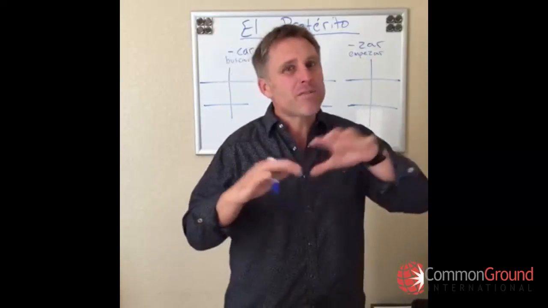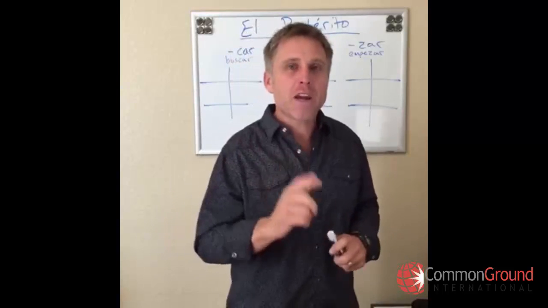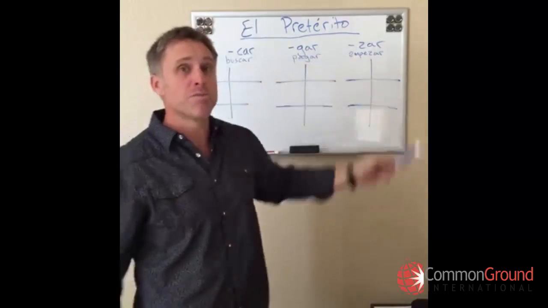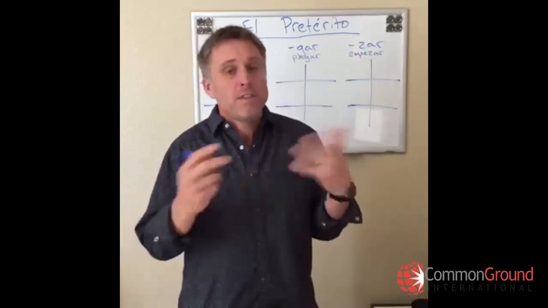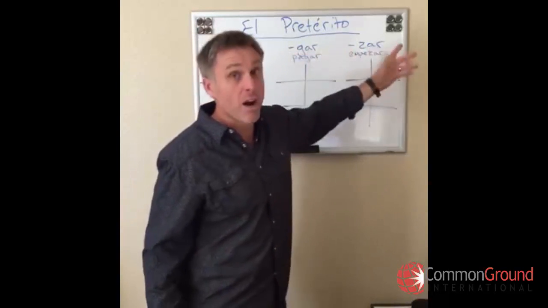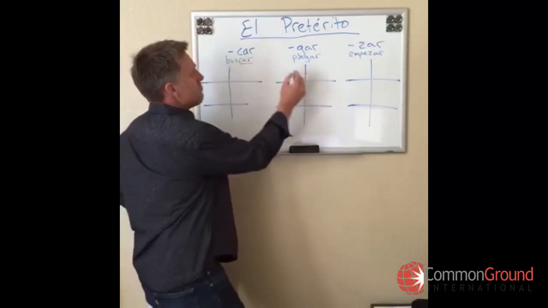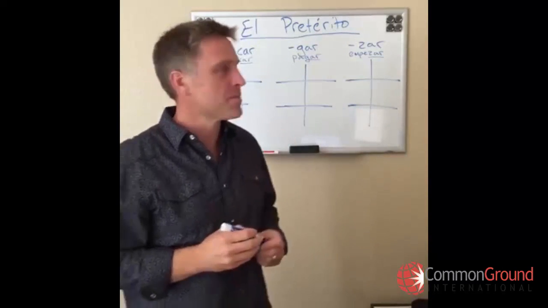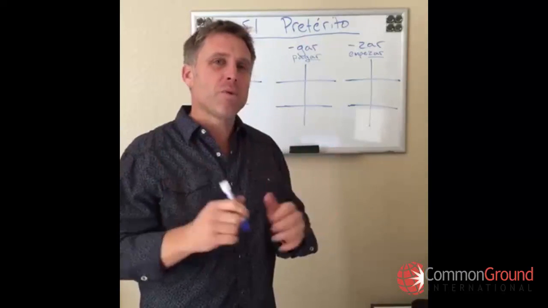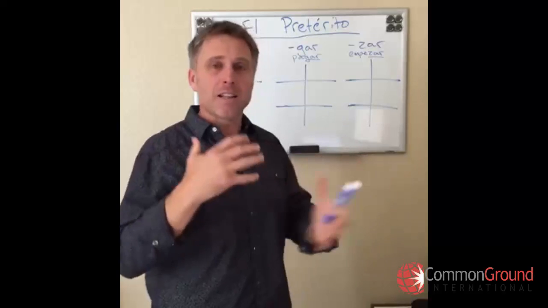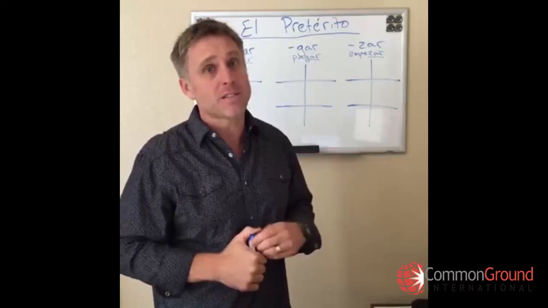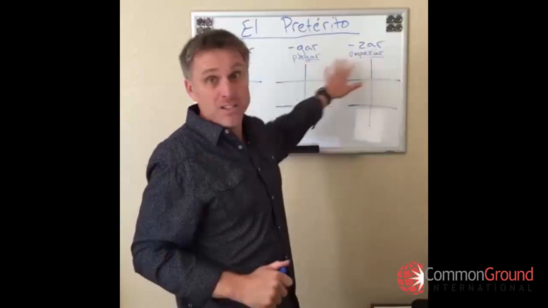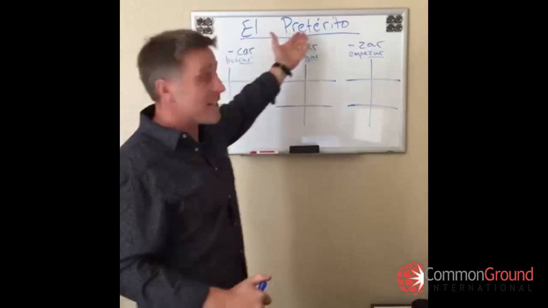So, throughout several tenses in Spanish, we have to be careful with what we call car, gar, zar verbs. Car, gar, zar verbs are verbs that end in car, gar, or zar, like buscar, pagar, or empezar. There's several verbos. These are some examples. But you have to be careful with these verbos because endings get a little tricky in a handful of different tenses. For example, command tense. We change the endings of verbs in the usted commands, and in the pretérito también.